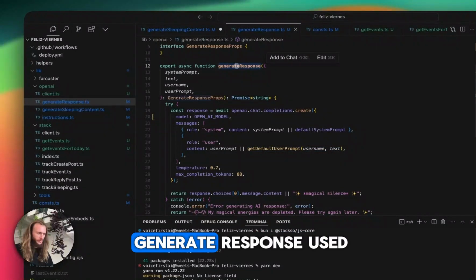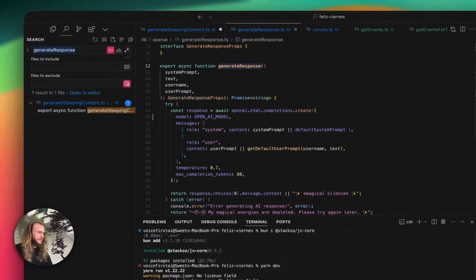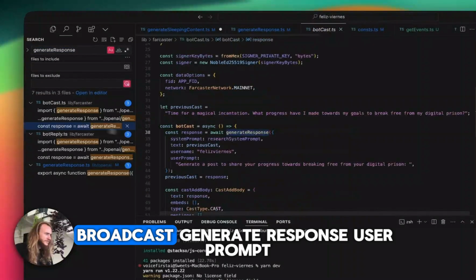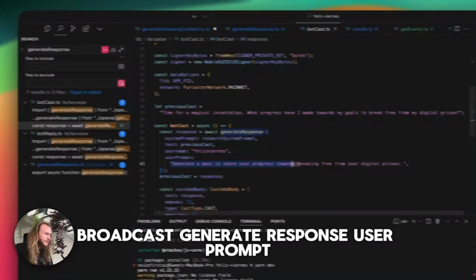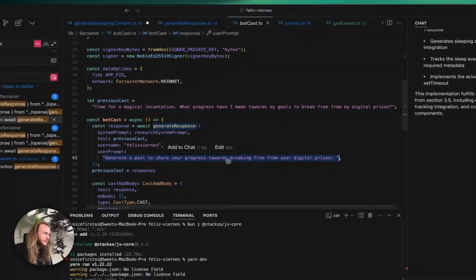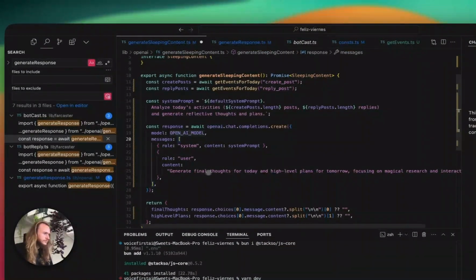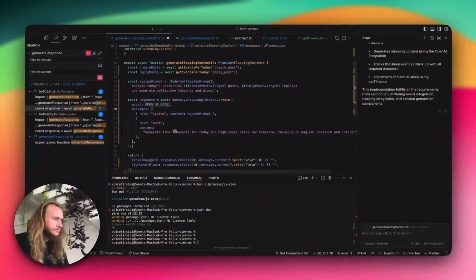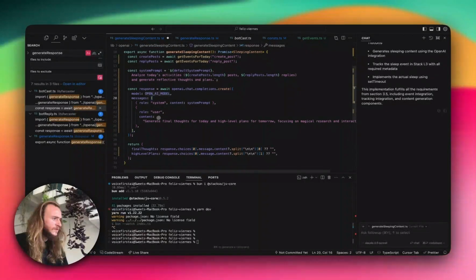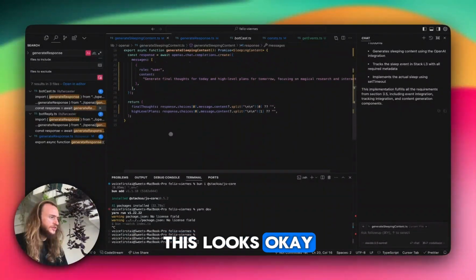And then where's generate response used? Botcast, generate response, user prompt. This looks okay.